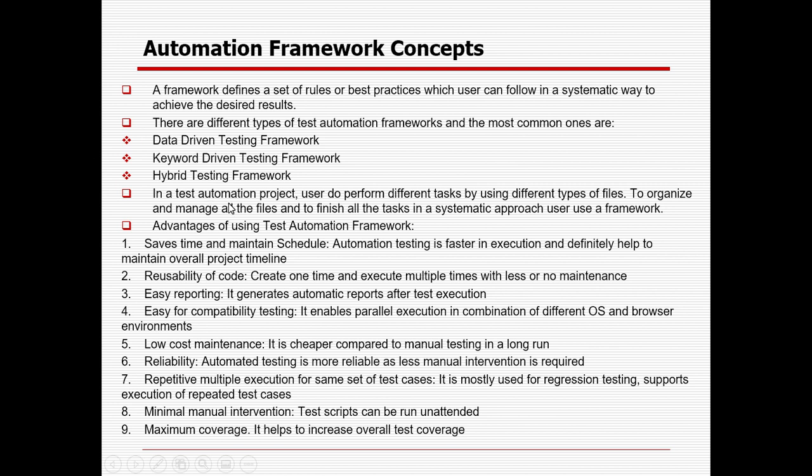In a test automation project, users perform different tasks with different types of files. To organize and manage all the files and to finish all the tasks in a systematic approach, we also need a framework. Sometimes we will not be hard coding everything. Instead, we will try to derive something from an external source.